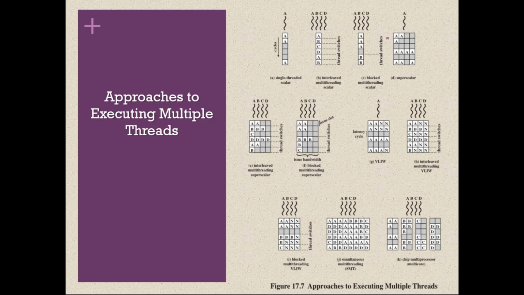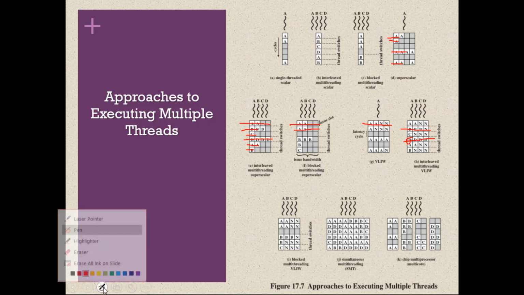If you see here, all are A, all are A, all are A. Here one clock cycle all are A, another clock cycle all B, all C. In this clock cycle all D, in this all A, in this all B. This is interleaved. Blocked means it will execute A only continuously, then it will go to B or C. So in a given clock cycle, it is the same thread. You take any given clock cycle, only one thread will be there. It cannot be like D, A, B mixed.